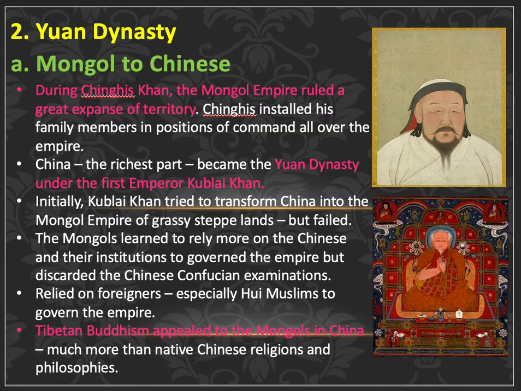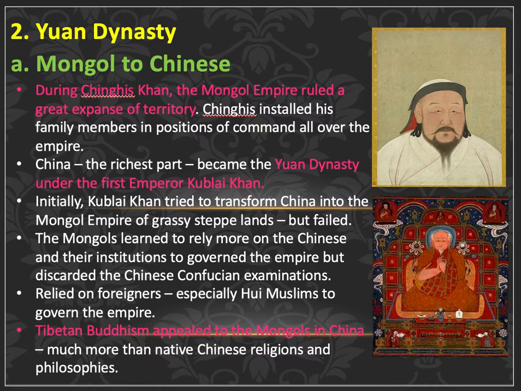Okay, and at the same time, something very different happened during the Yuan dynasty. The Mongols converted to Tibetan Buddhism. Tibetan Buddhism became the religion of the Yuan dynasty and of the Mongol ruling dynasty. The Mongols were never interested in Confucian ideology. So they were never ever interested in Confucian scholar examinations. So for the Mongols, they only became partly Chinese.